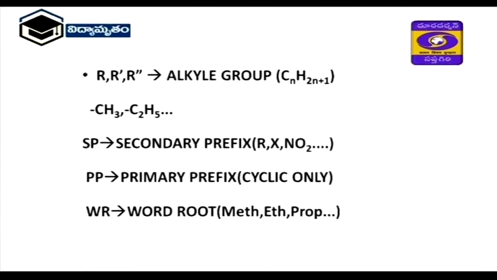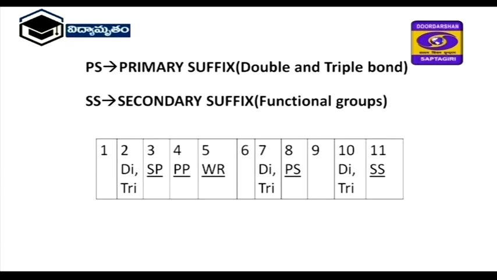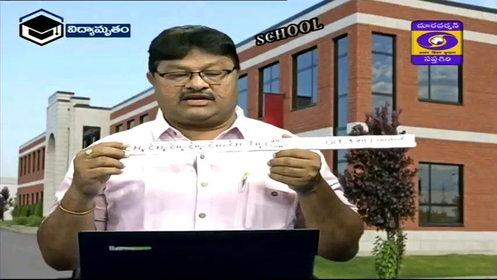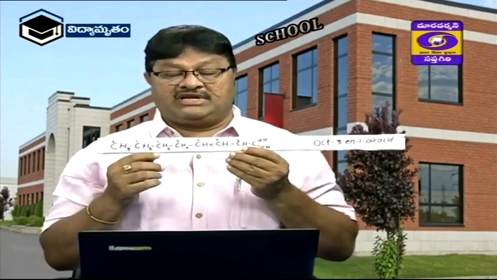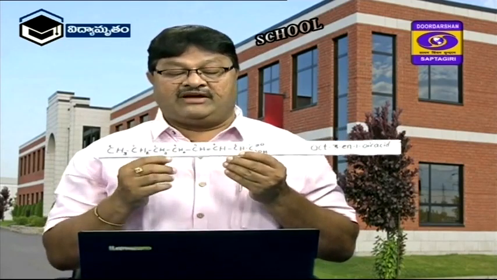Next, Sp indicates secondary prefix, Pp indicates primary prefix, Wr indicates word root, Ps indicates the primary suffix, and Ss indicates the secondary suffix. So see this diagram and watch here now. Here we are going to watch just one table. First, at number 5, the word root.